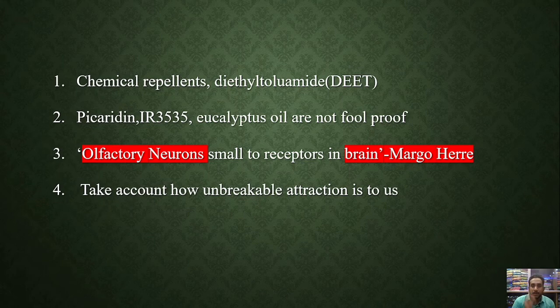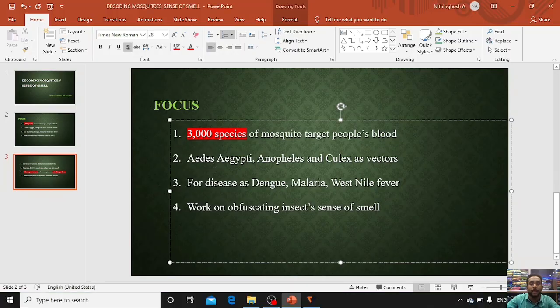Okay, I already mentioned that in this PPT we saw the relation between human blood and mosquitoes. The human blood and mosquitoes are related by way of sensation. The sensation is called the smell sensation, and the smell signal is sent to the brain through the olfactory neuron. Okay, in the upcoming future, any researchers doing activities related to mosquitoes have to take the smell into account. Okay, one minute.